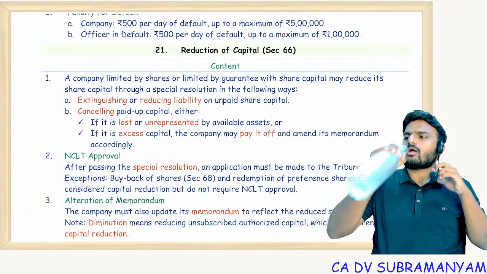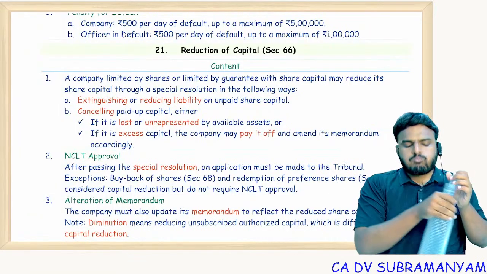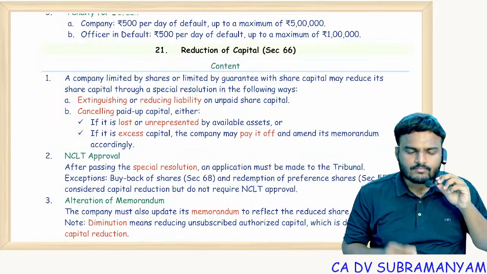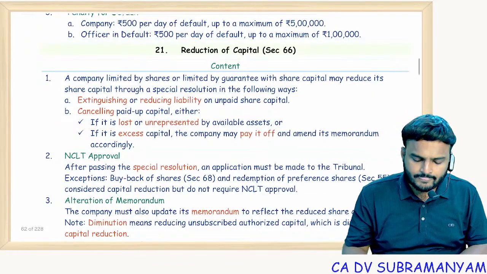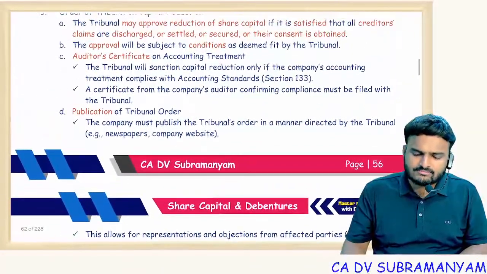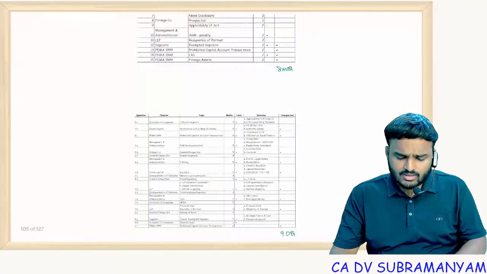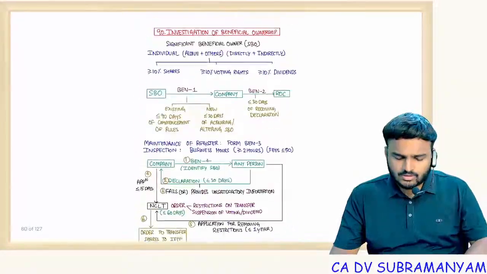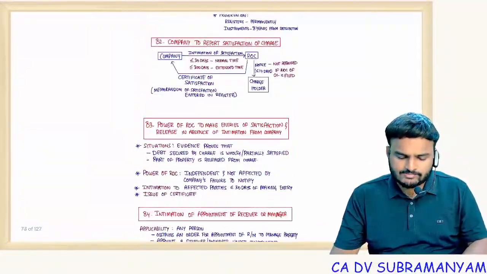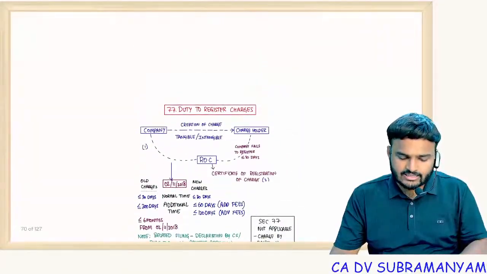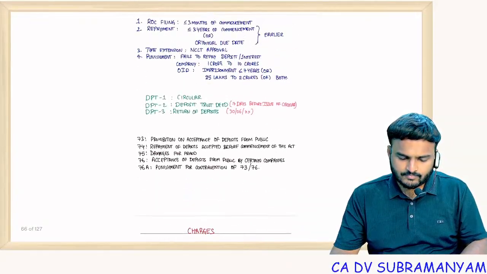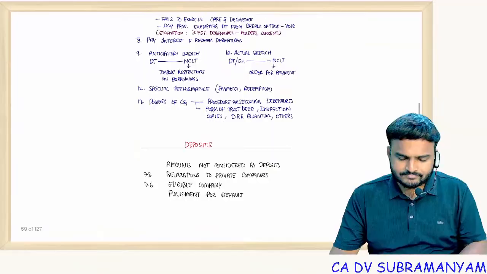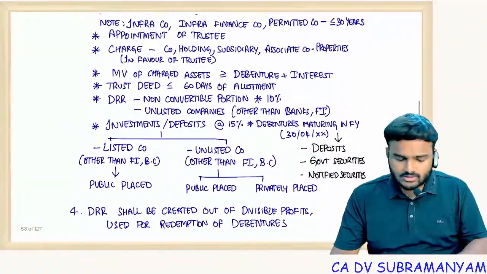Next. Sections 66 to 71. Section 66 you can see here, but alternatively I'll show my handwritten notes with respect to 66 to 71. So I can save your little time. This is my handwritten notes actually, which is available on the website.